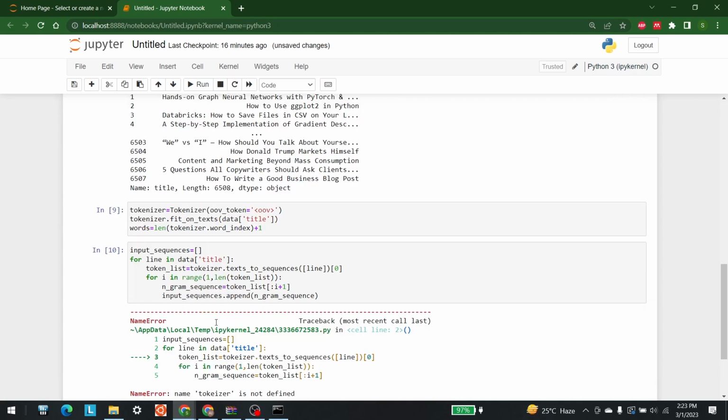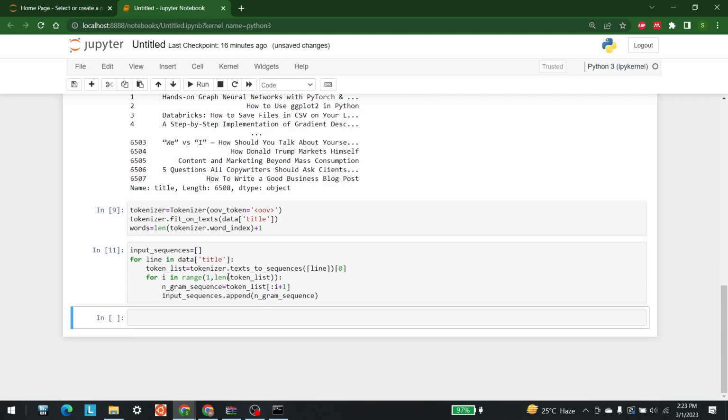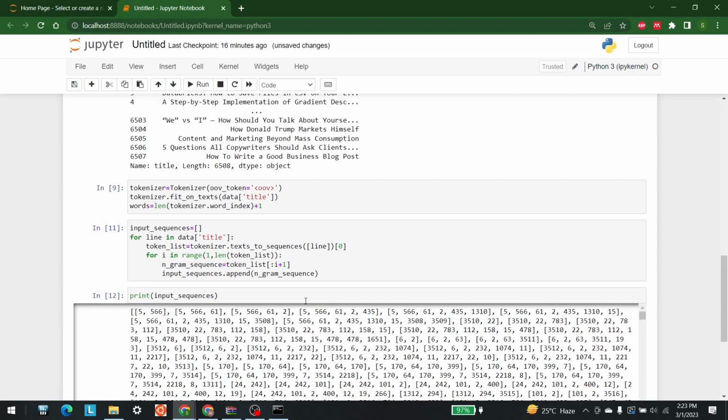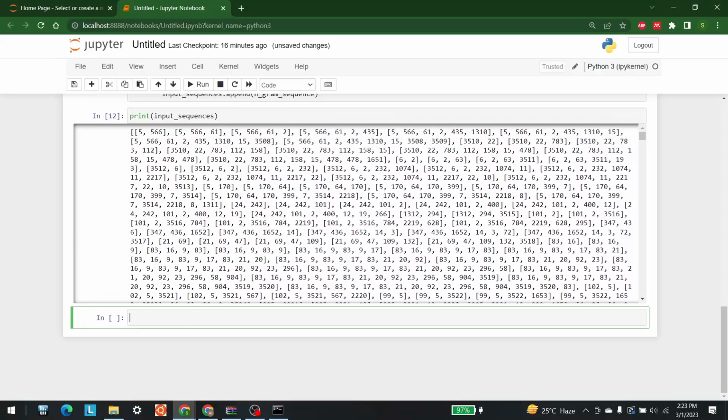And let's run this. It is saying that tokenizer is not something that is available, so for that I'm going to change it. So this is it, we have the input sequence now. We can print that out as well. So print out input_sequences. So these are all the input sequences that we have.